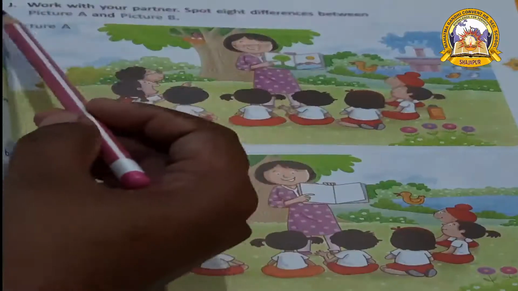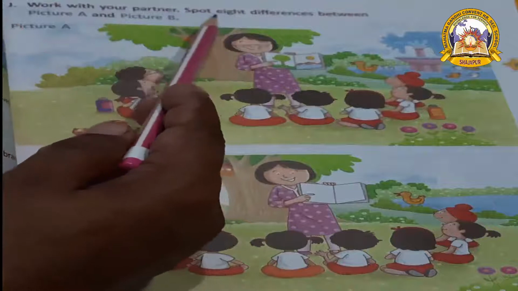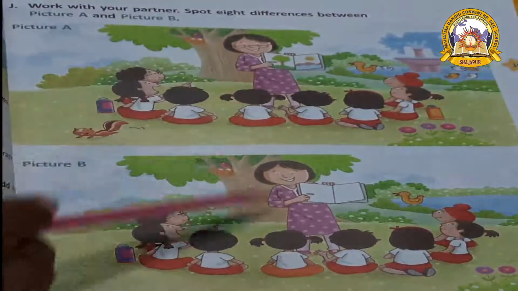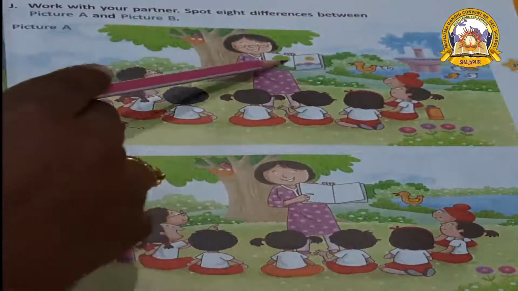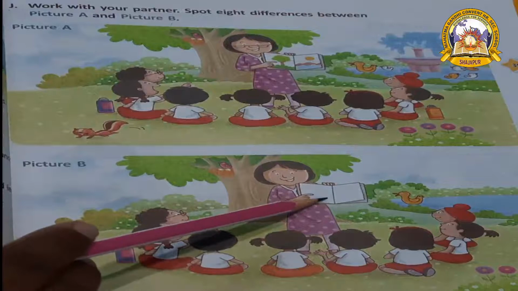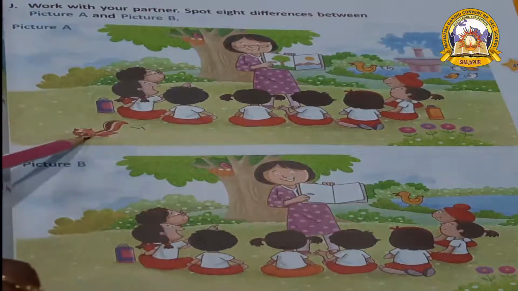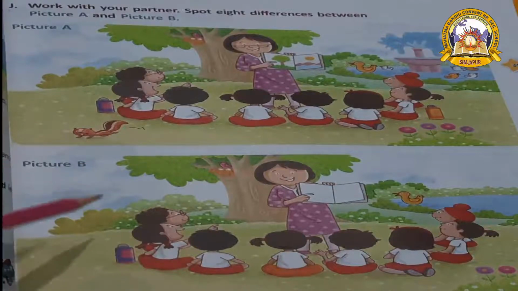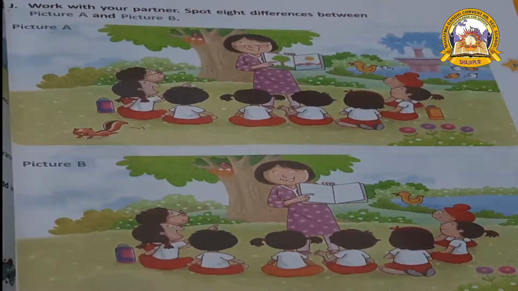Okay. Exercise J, work with your partner. Spot a difference between the picture A and B. Find out the difference between this picture. Here you can see in the book there are pictures and here there is empty space. And here there is one squirrel and here there is no squirrel. So in such a way you find out the difference between these two pictures. Okay.